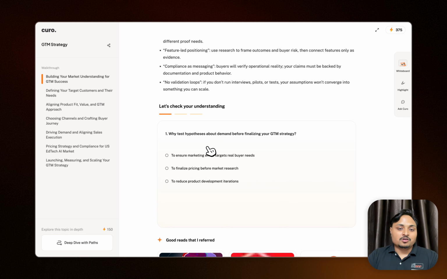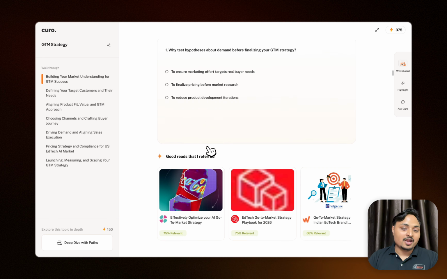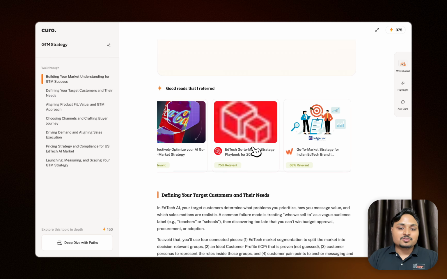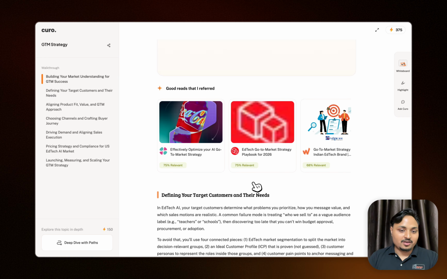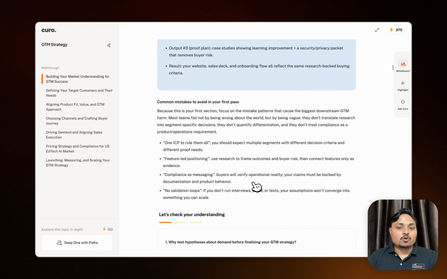It gives you insights with explanations, and sometimes questions to check your understanding, and it marks that I'm done with this section. Now Kuro knows after these questions that the user has learned this section well, and you can move ahead. I can also go through the resources Kuro referred to while curating this content for me.